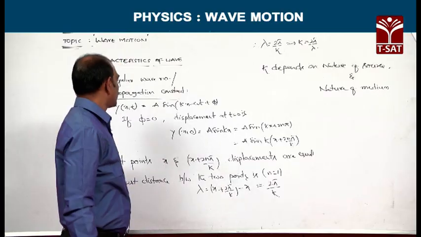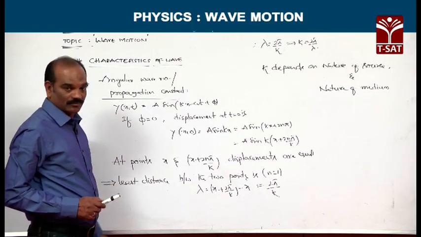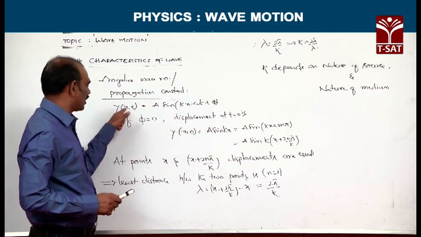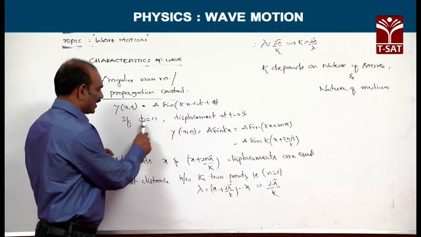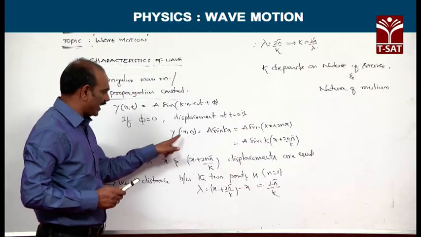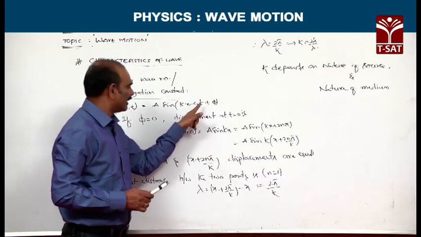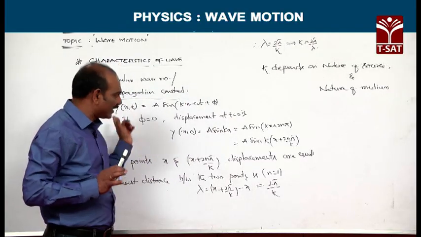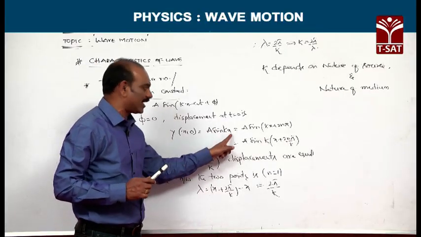One more property of progressive wave is angular wave number or propagation constant. y(x,t) = a sin(kx - omega t + phi). This is the equation of progressive wave. If phi is equal to 0, then what happens? Initially at t equal to 0, y(x,0) is equivalent to a sin kx. That is, t equal to 0 means in the beginning, phi is equal to 0, initial phase is equal to 0. In that case, the equation of progressive wave will become y equal to a sin kx.